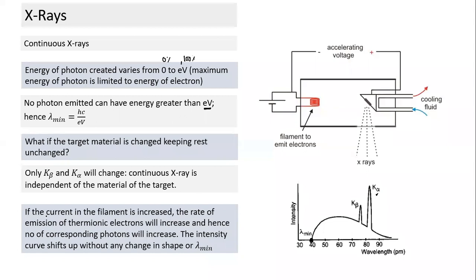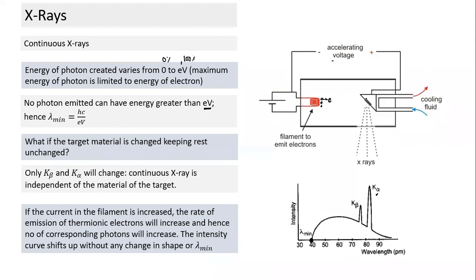Let's just see that. What will happen if the current is increased here? Keeping everything the same, if I only increase the current, if more electrons are emitted, what change will take place in the spectrum? Can anyone think of what has changed? Only the rate at which free electrons are emitted has changed. The accelerating potential has not changed.